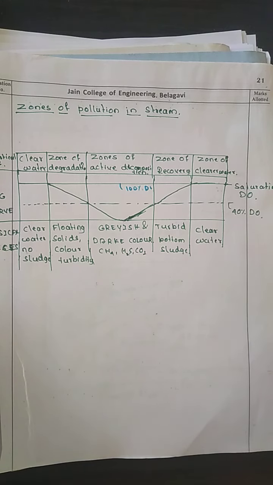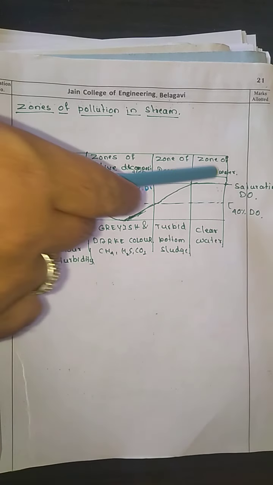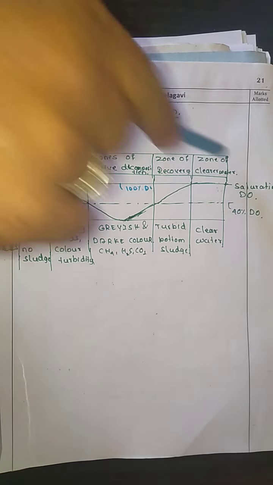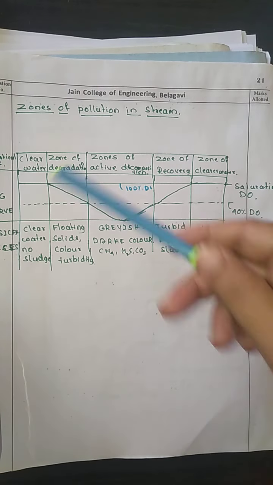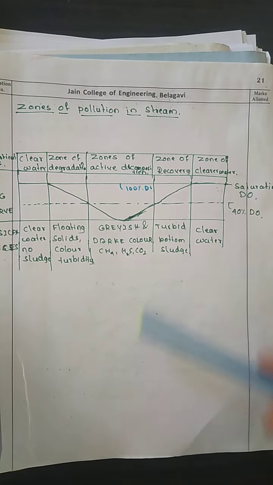Now here we are having 5 sections. In that we are going to have the zone of clear water, zone of degradation, zone of active decomposition, zone of recovery, and the zone of clearer water. Okay, clearer water.